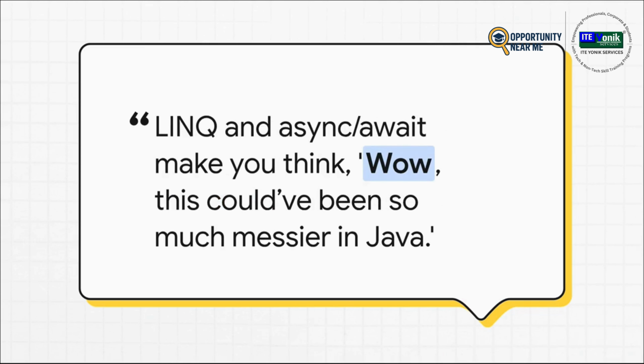But then you hop over to C Sharp, and you use a feature like LINQ or async await, and you just have this moment where you think, wow, this would have been an absolute mess to write in Java. You realize that something that might have taken 10 clunky lines of code can be done in one single, beautiful, readable line in C Sharp. And that feeling of modern power is what gets so many developers hooked.